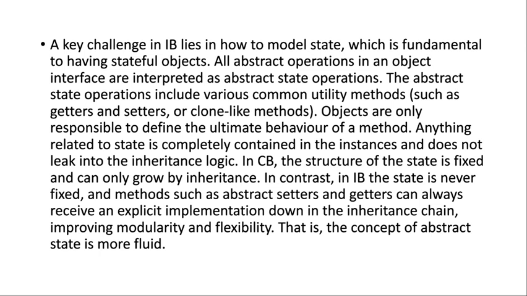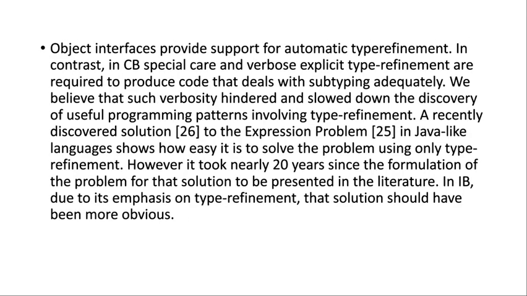In CB, the structure of state is fixed and can only grow by inheritance. In contrast, in IB, the state is never fixed, and methods such as abstract setters or getters can always receive an explicit implementation down in the inheritance chain, improving modularity and flexibility. That is, the concept of abstract state is more fluid. Object interfaces provide support for automatic type refinement in contrast.